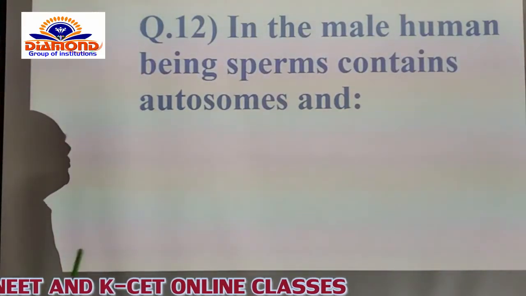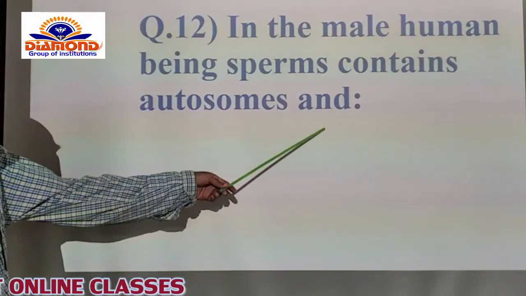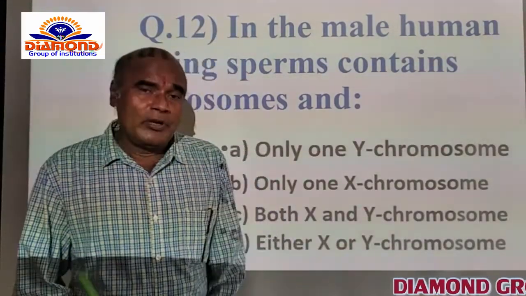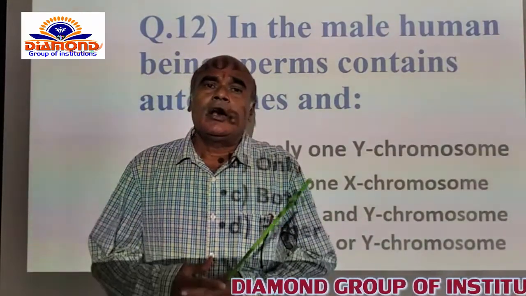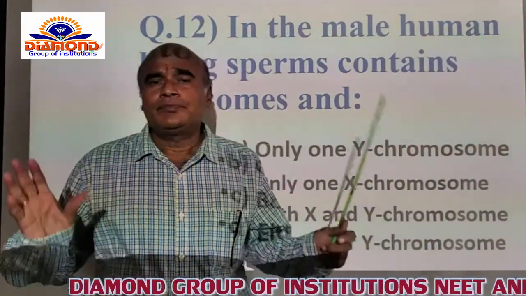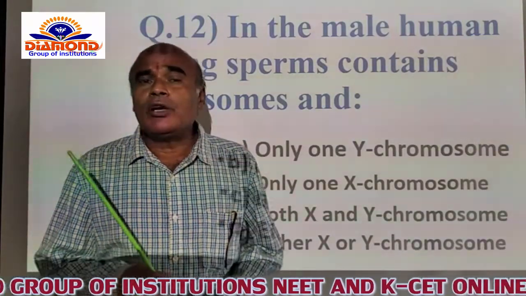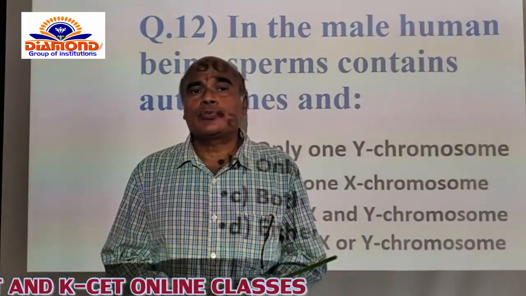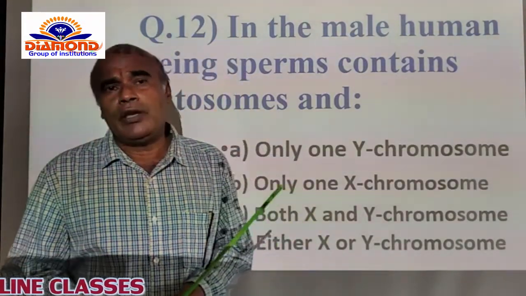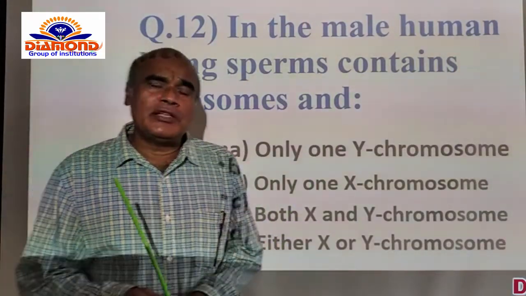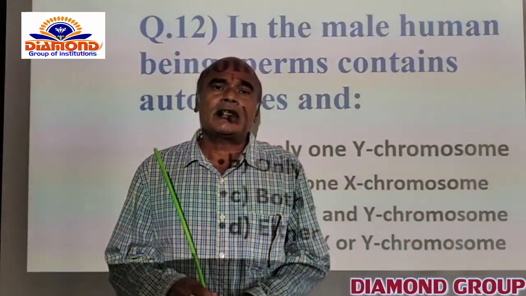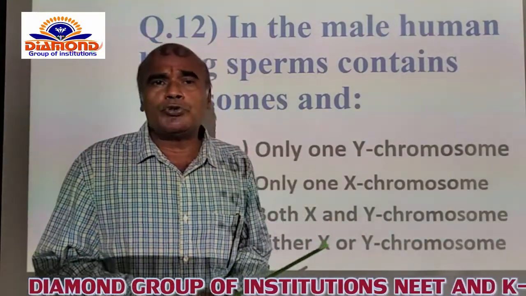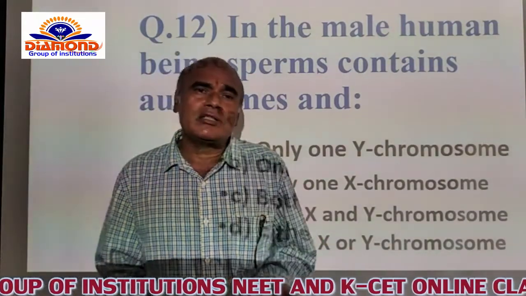12th question: in the male human being, sperms contain autosomes. Of course, you know that every somatic cell of a male or female human being naturally contains autosomes and allosomes. Particularly, the sperm of the male naturally contains 22 autosomes, indicated in the form of A. And allosomes are indicated directly in the form of X and Y itself. Now each sperm naturally carries the 22 autosomes and either the X or Y chromosome.